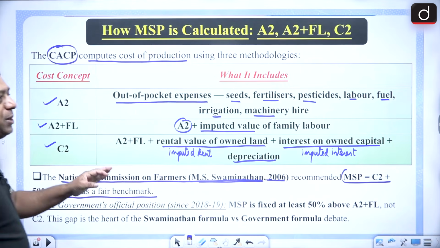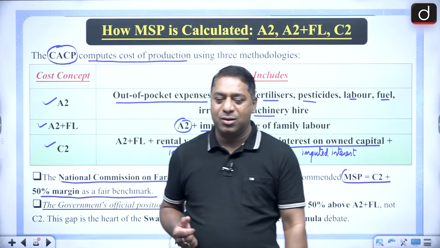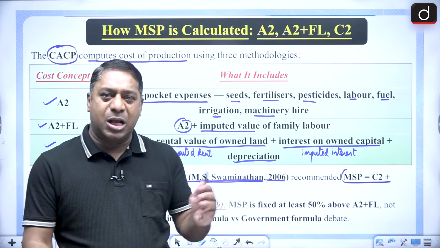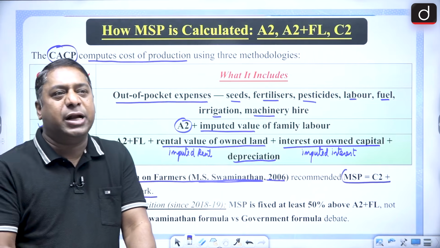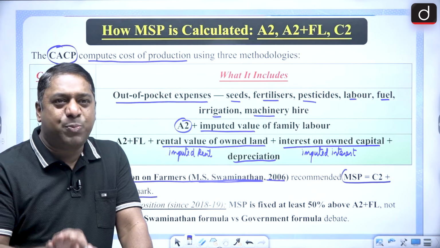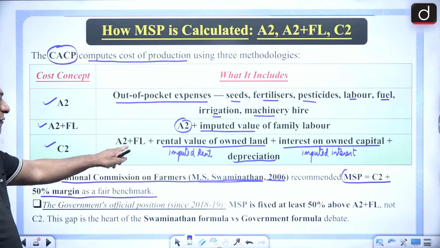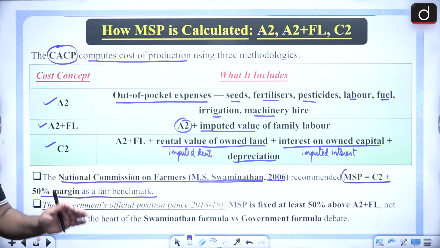That means the Swaminathan Commission, constituted in 2006, recommended that the MSP must be equal to the C2, that is A2 plus FL plus imputed rent, imputed interest and depreciation, and that should be added to a 50% margin as a fair benchmark.